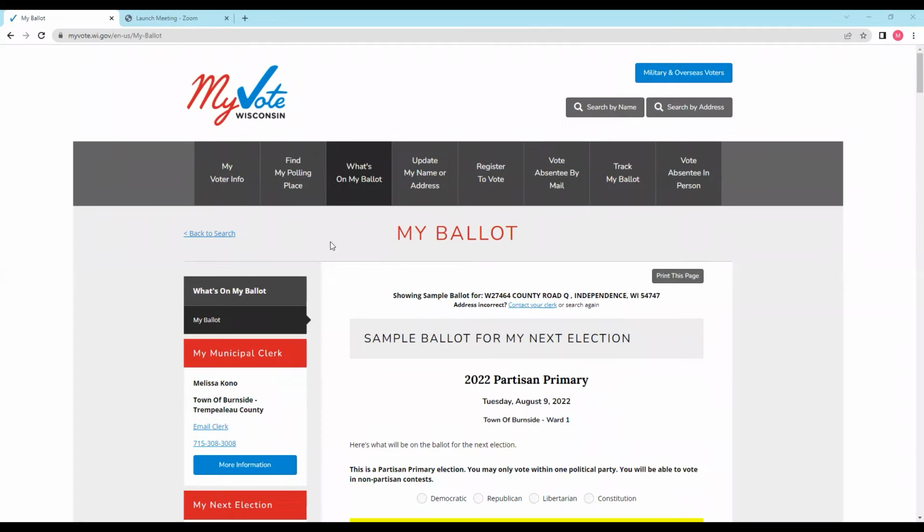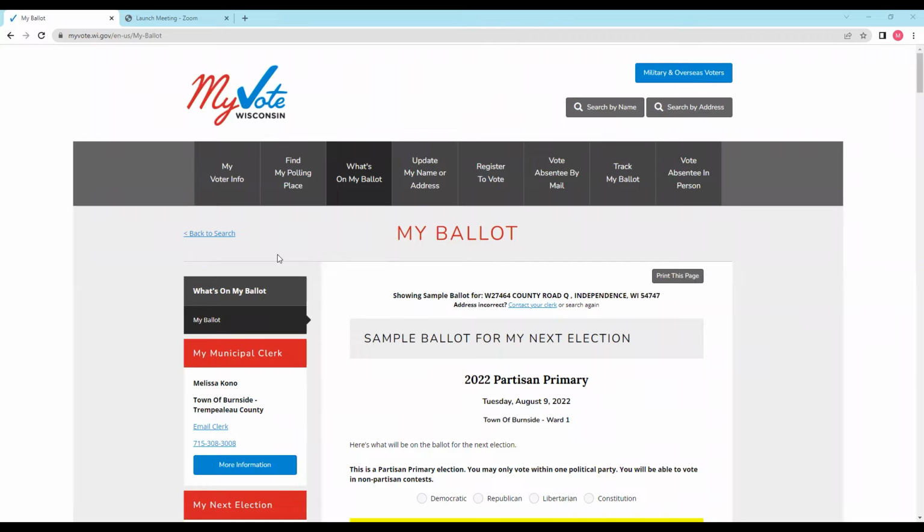I want to share some of the functions that are available on the myvote.wi.gov site for Wisconsin. This is the official voter registration and voter management site for the state of Wisconsin. This is the site that you'll want to use. Please be aware that there are third parties that have voter registration sites that may pop up in a Google search, but I would stay away from those and just use the official site.